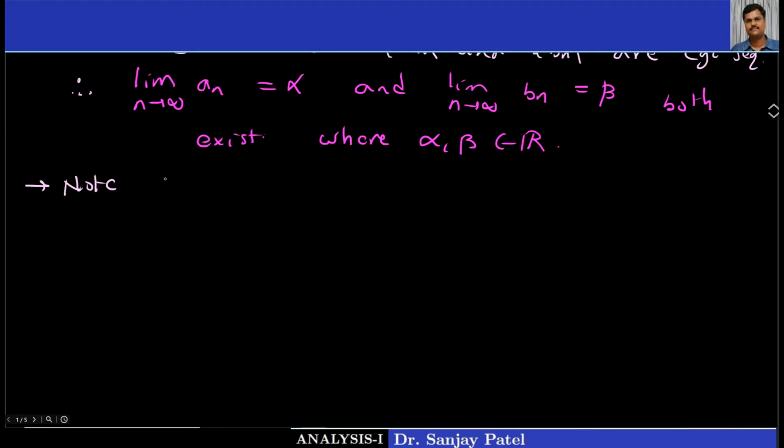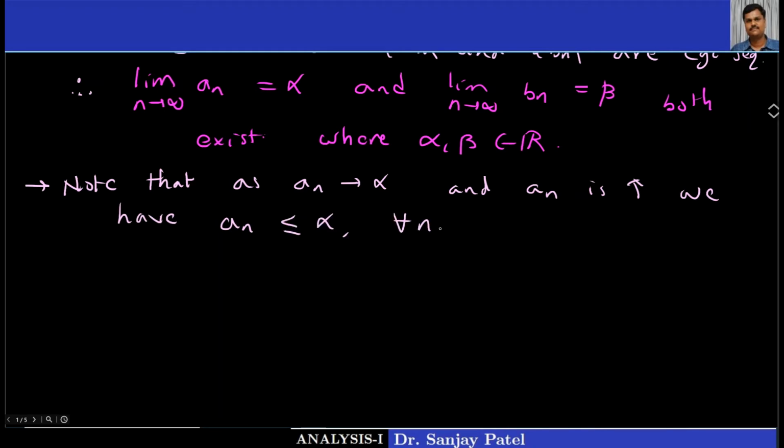What is next is to note one thing. By a result we have proved in the earlier lectures, as an converges to alpha and an is increasing, we have all terms less than or equal to alpha for every n.